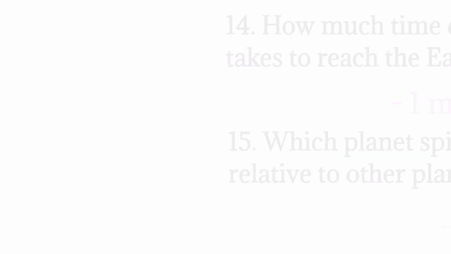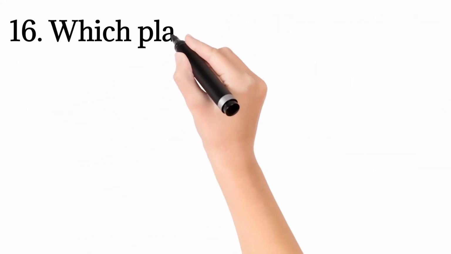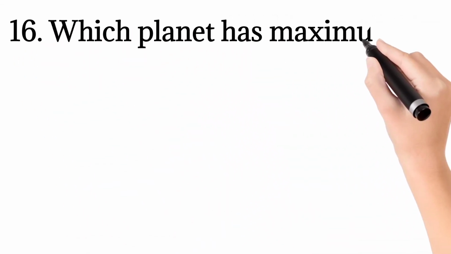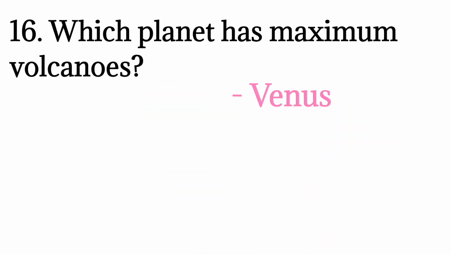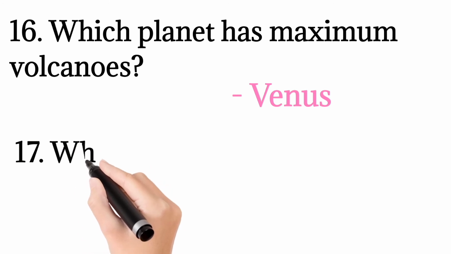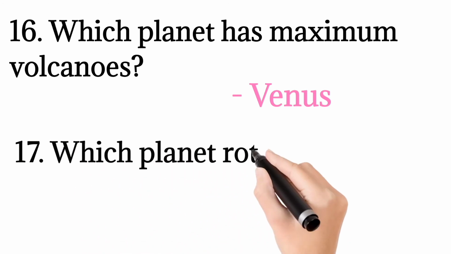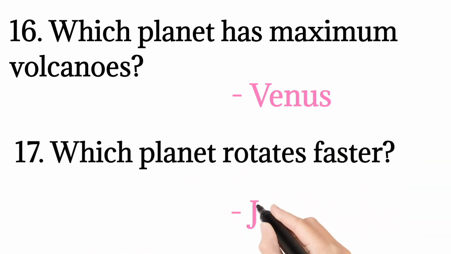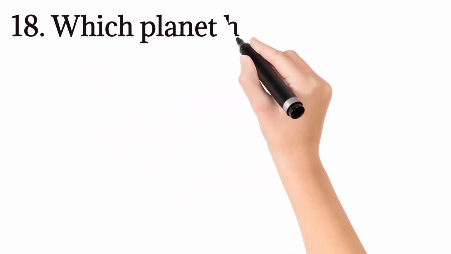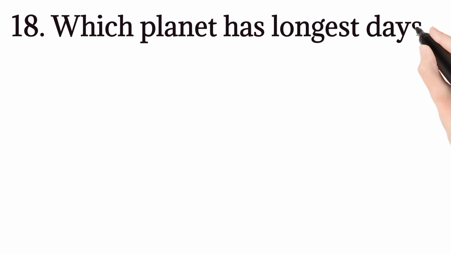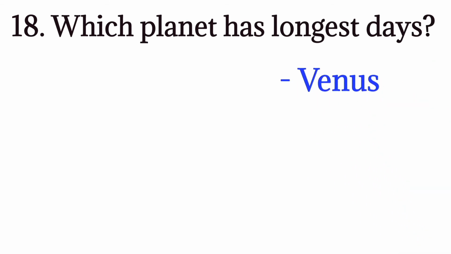The 16th question is, which planet has maximum volcanoes? The maximum volcanoes are on Venus. The 17th question is, which planet rotates faster? It is Jupiter, as it is the largest planet. The 18th question is, which planet has the longest days? The longest days are on Venus.